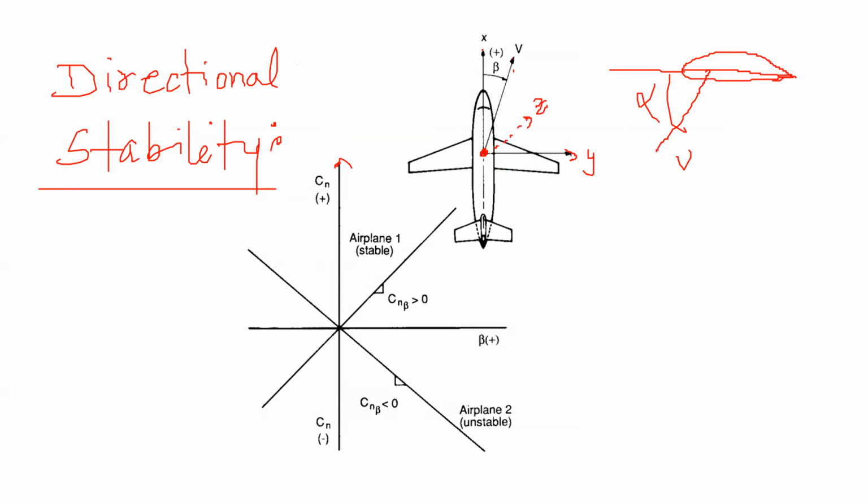So there is a plane xz, and the plane xz makes an angle beta with the net velocity vector of the aircraft. That angle is called beta. When you have a side slip angle beta, we call it side slip. So beta is equal to side slip.